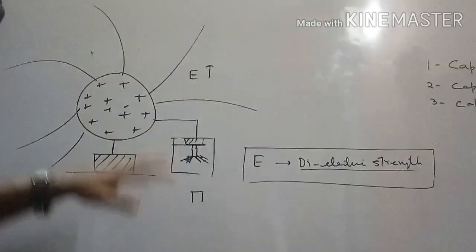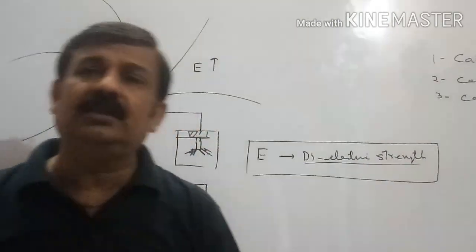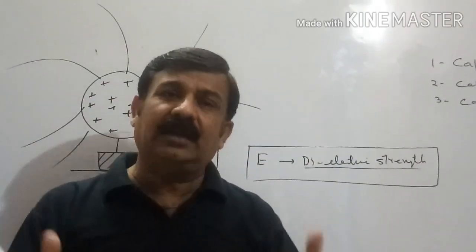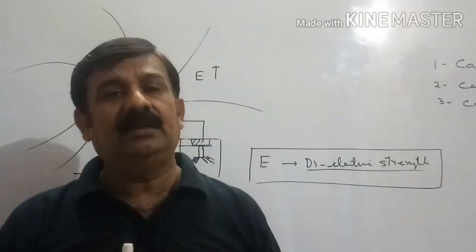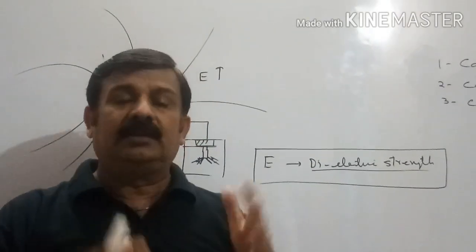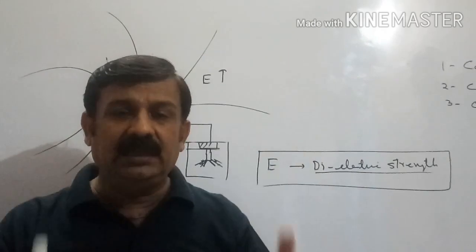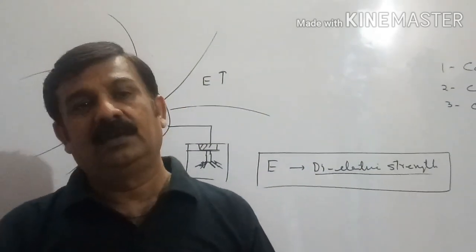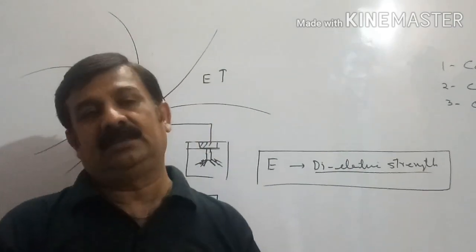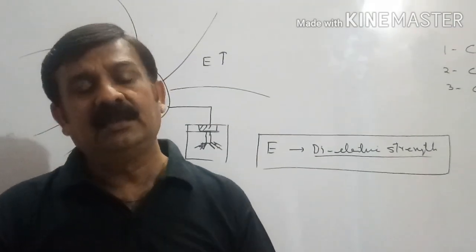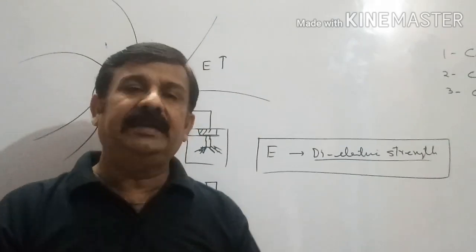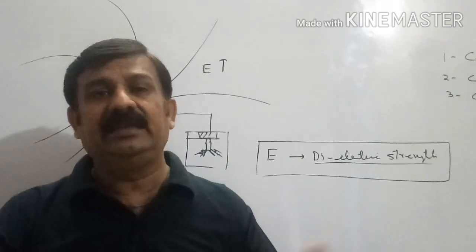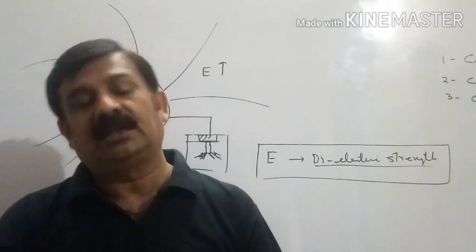So now we can say, if one asks the question up to what limit a body can hold charge, or up to what limit a body can be charged, we should say that till the intensity developed by the body is not crossing the dielectric strength value of the surrounding. Up to that limit a body can be charged. Beyond which, what happens? If more charge is supplied to the body, the intensity becomes more than the dielectric strength value, immediately the body starts leaking the charge and becomes chargeless.